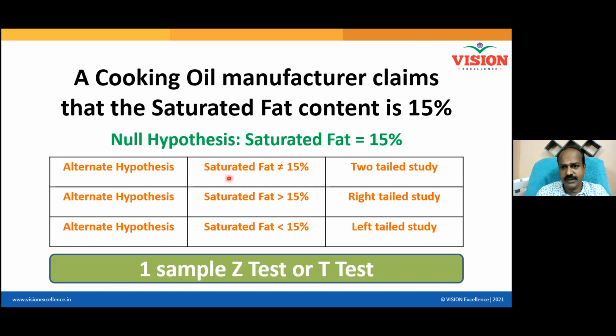When I say not equal to, that is called a two-tailed study. Because more than 15 is also unacceptable, less than 15 is also unacceptable. What is acceptable is close to 15 only. Above 15 unacceptable, below 15 unacceptable. Both sides can spoil your customer experience. So the study is two-tailed. Do you understand what is two-tailed study and one-tailed study?